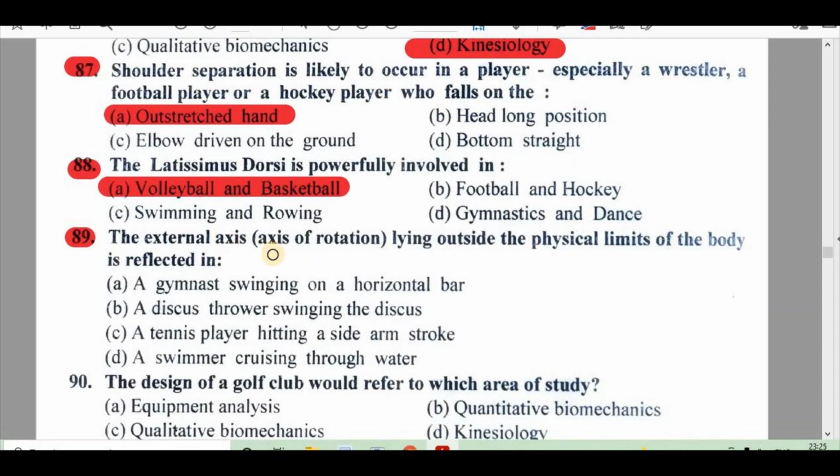The external axis of rotation lying outside the physical limits of the body is reflected in A. A gymnast swinging on a horizontal bar, B. A discus thrower swinging the discus, C. A tennis player hitting a sidearm stroke, D. A swimmer crashing through water. Right answer is C. A tennis player hitting a sidearm stroke.